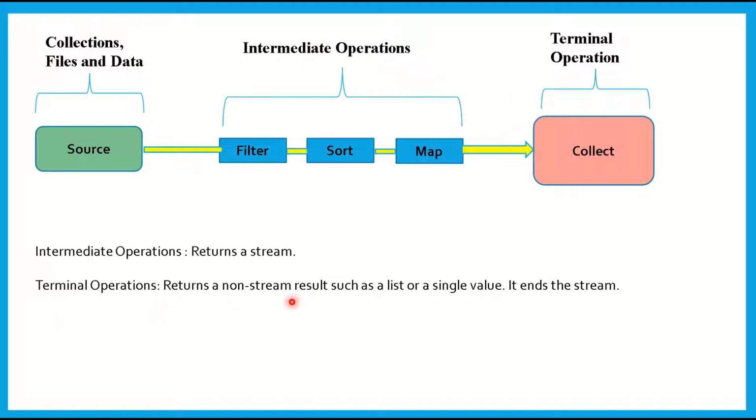A terminal operation returns a non-stream result. How do you collect a non-stream result, or how do you print a non-stream? By using a terminal operation. The result can be a list or a single value, and it ends the stream. I'll give further examples of terminal operations in the further slides.